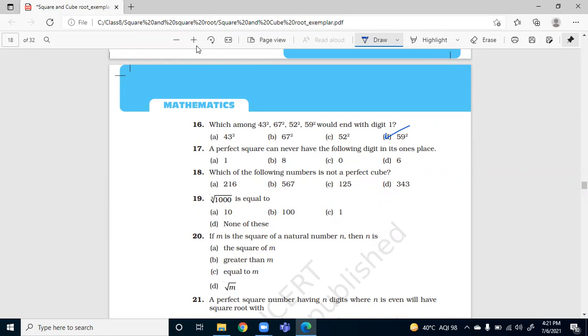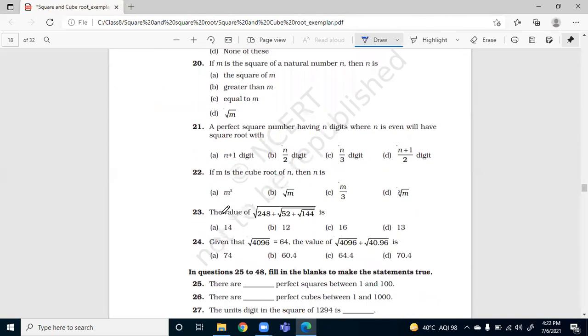17. A perfect square can never have the following digit in its ones place. Ma'am, B part, 8. Okay, correct. 2, 3, 7, 8 and odd number of zeros. Which of the following is a perfect cube? 18, 19 is of cube, that we have not done right now. Let's move to question number 20.